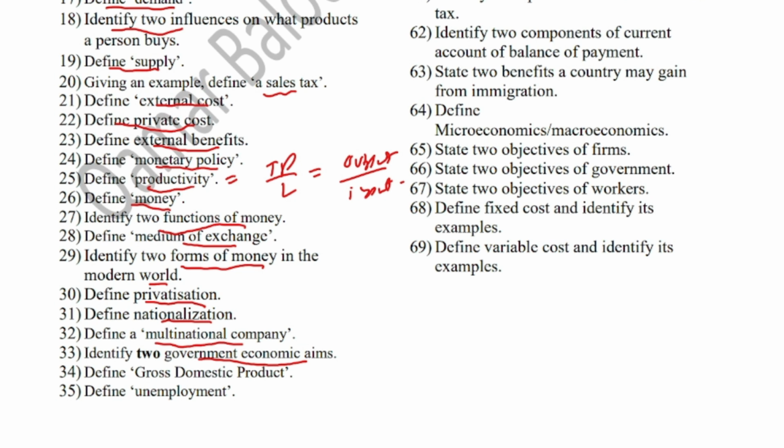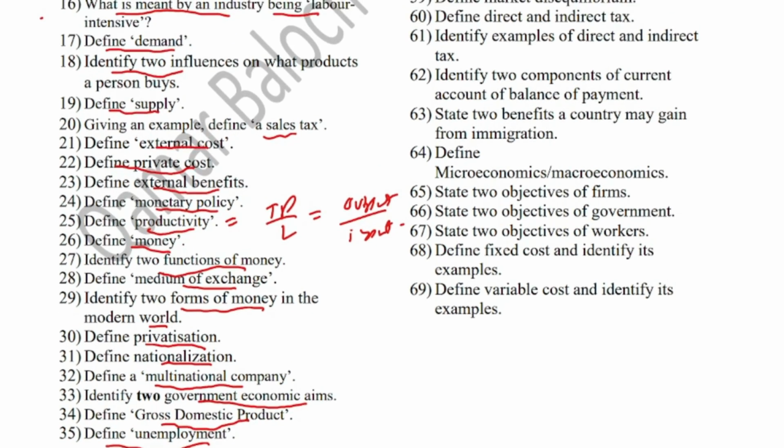Identify two government economic aims. Economic aims include controlling inflation, controlling unemployment, achieving economic growth, correcting balance of payment deficit. So these are multiple objectives and you can identify any two of them. Define gross domestic product or GDP. It is the total market value of all the goods and services produced in a country in 1 year. Define unemployment. Unemployment is a phenomenon in which a job seeker after due search is unable to find a job.